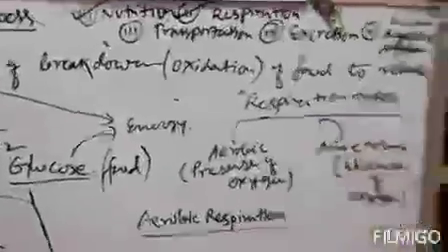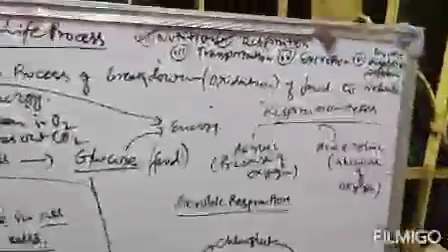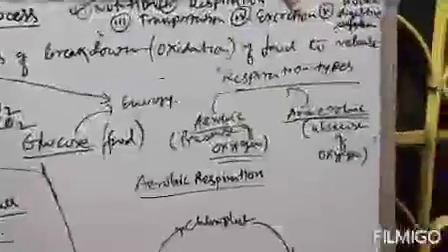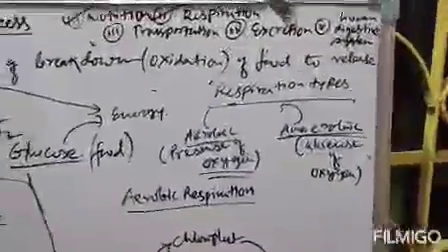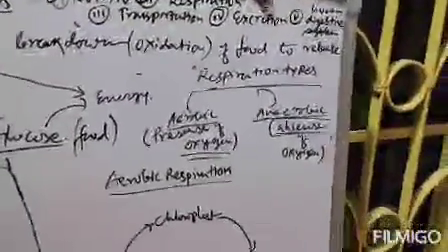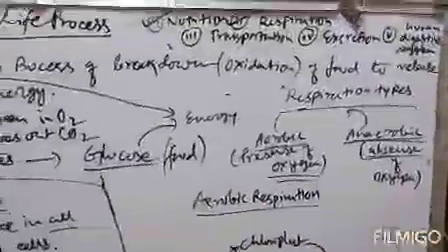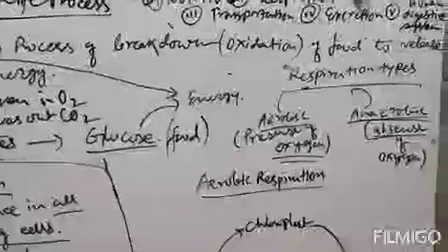There are generally two types of respiration. One is aerobic respiration and one is anaerobic respiration. What is aerobic respiration? Respiration in presence of oxygen. And what is anaerobic respiration? Respiration without oxygen, that is in absence of oxygen. Clear? These two are the respiration types, aerobic and anaerobic.